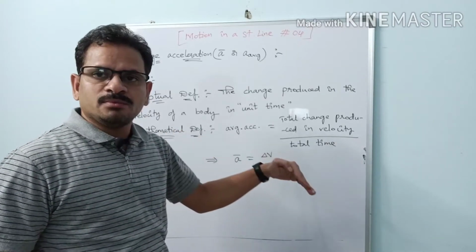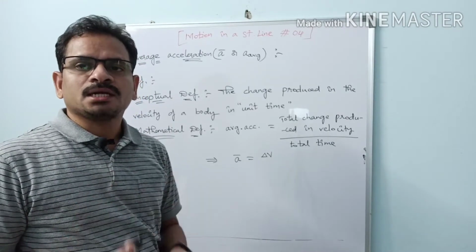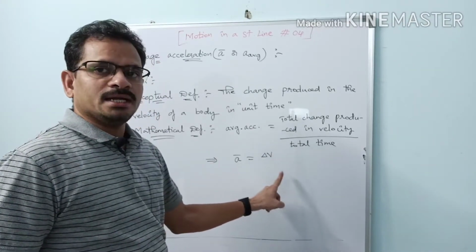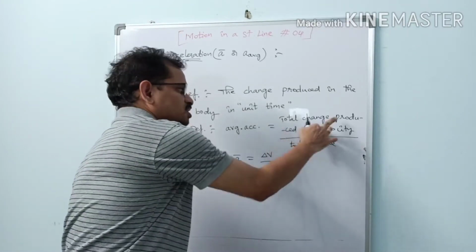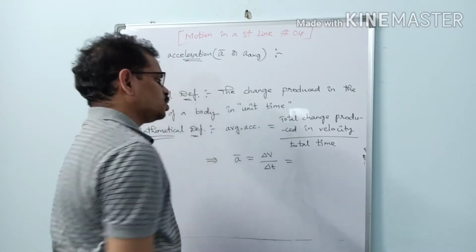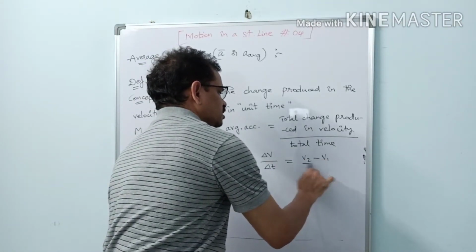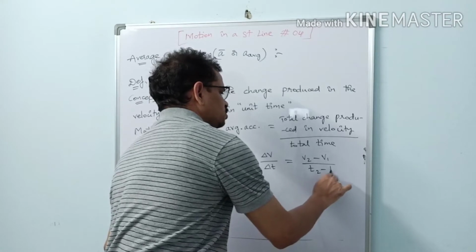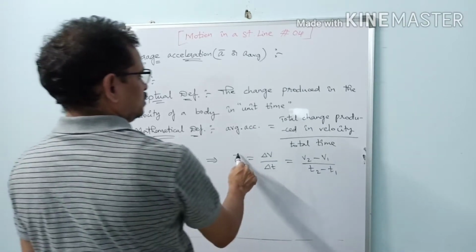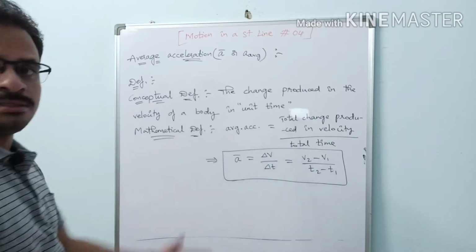Since we are considering motion in a straight line, we are not going to bother about any vector notation here. So a bar equal to delta V by delta t. Total change produced in velocity is delta V and the total time interval is delta t. Or this is equal to V2 minus V1 by delta t, which is T2 minus T1. So mathematically we can express average acceleration in this way.